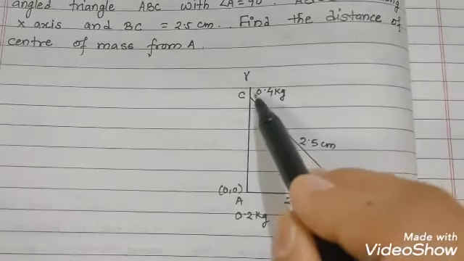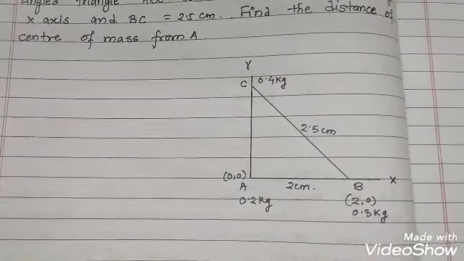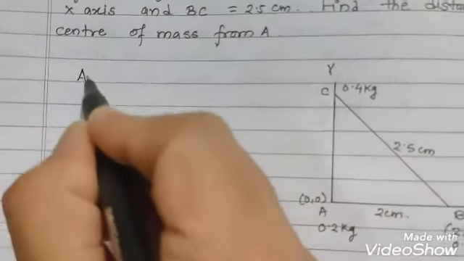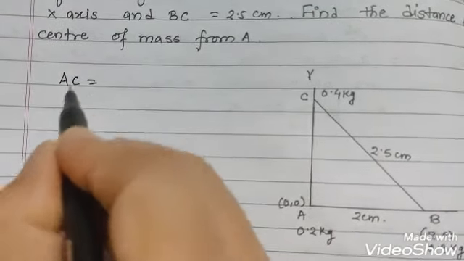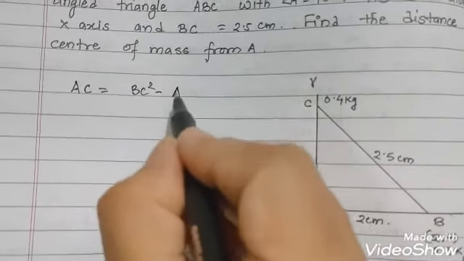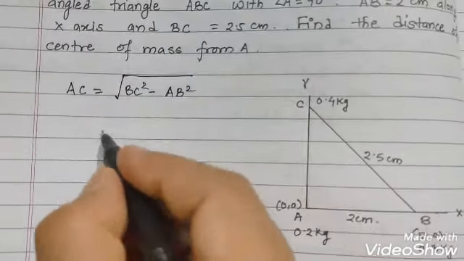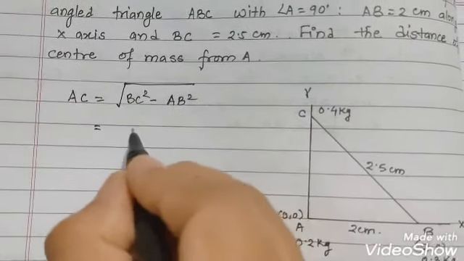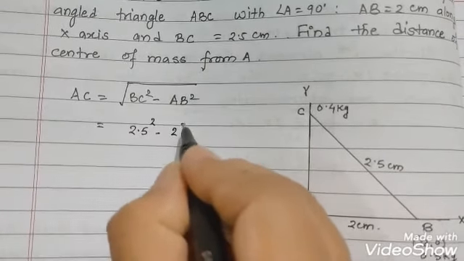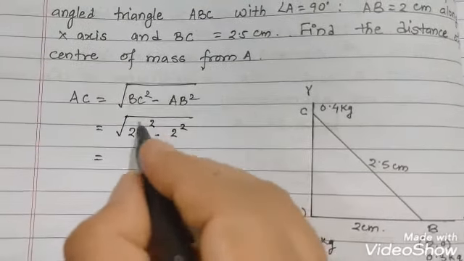To find the coordinate of point C, we have to find AC. So first of all, we'll find AC. To find AC, we'll apply the Pythagoras theorem, that is the root of BC square minus AB square, which will give us AC. BC is 2.5 squared minus 2 squared, under the root.